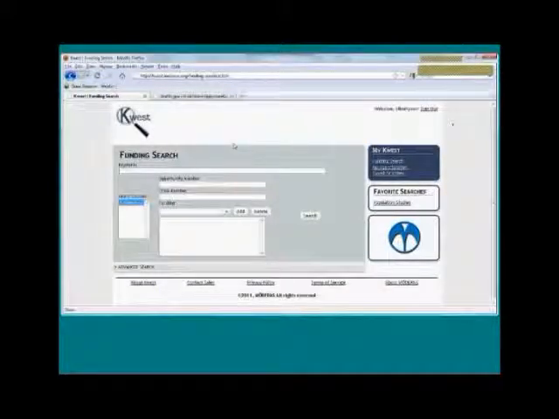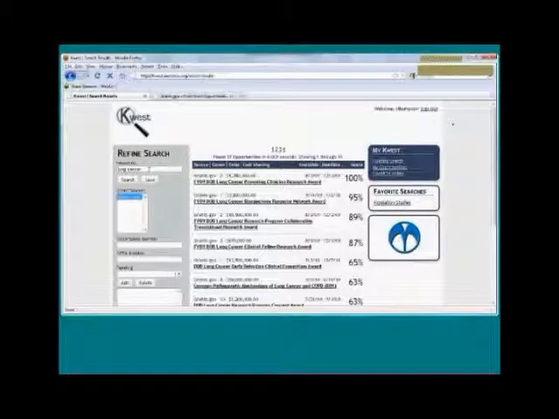So here's our standard search page. It comes up with some standard basic search functionality here, and there's also advanced search capabilities below, but we're just going to do what we did in grants.gov and see what kind of results we get. So how many do we find? Instead of the 277 results that you found on grants.gov, we find 37 results.